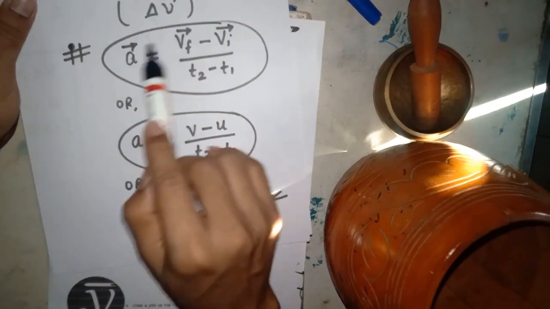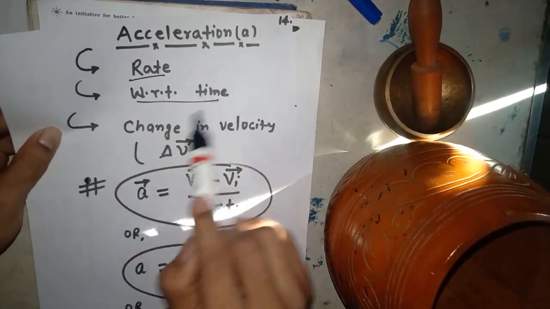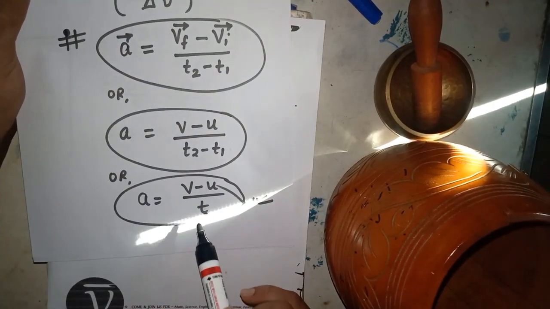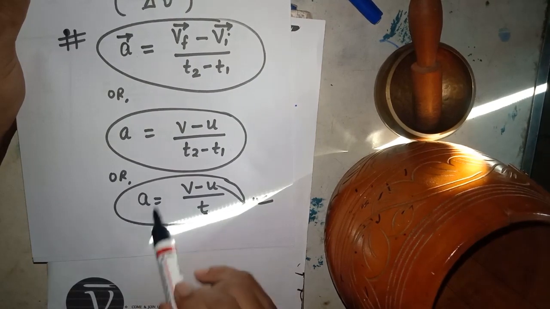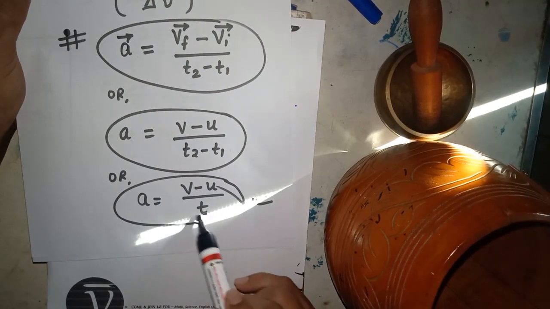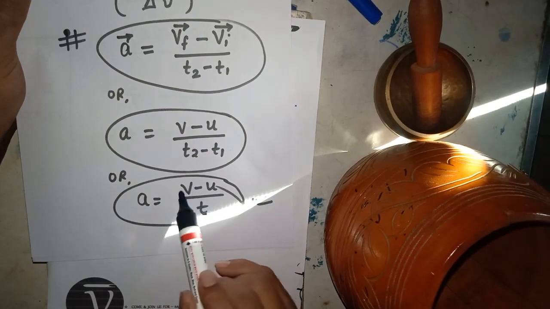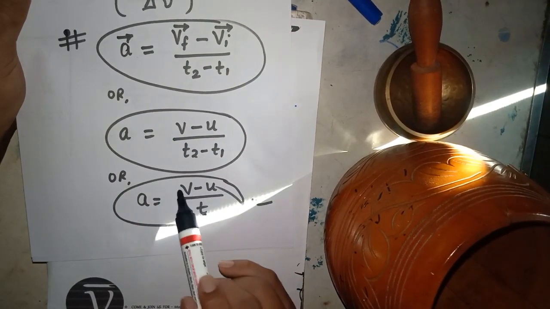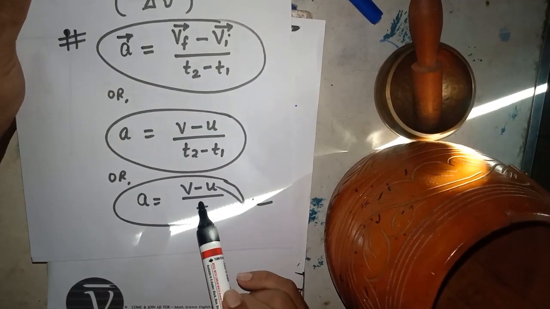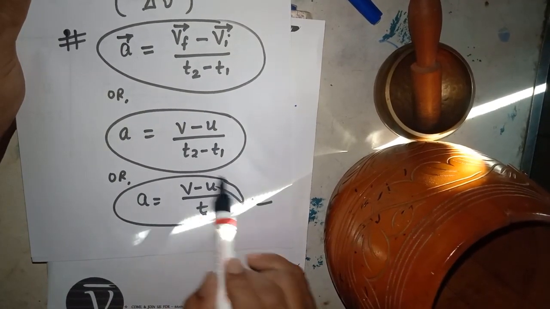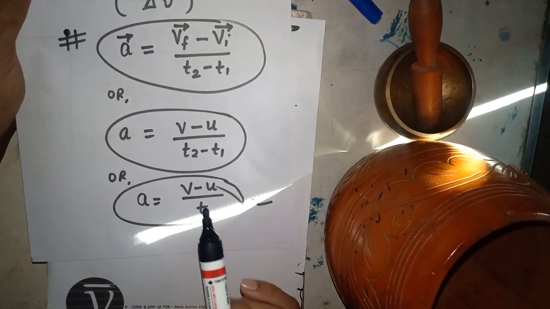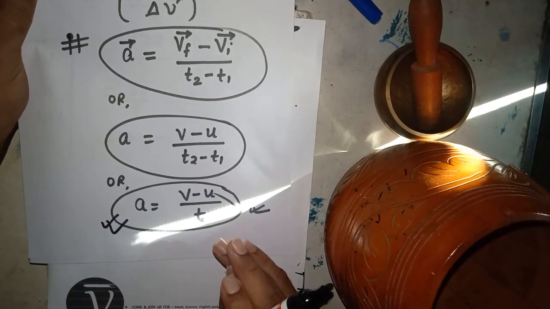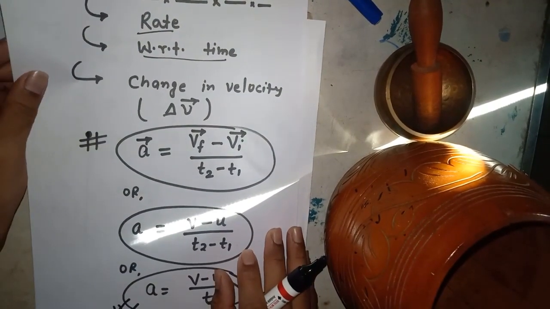So now the mathematical expression of acceleration by its definition becomes a is equal to v minus u by t. Means acceleration is nothing but the rate, with respect to time, of change in velocity, means the difference in velocity from one point to another. Have you got my point? So I have got an important expression, a is equal to v minus u by t. This expression is very, very important.